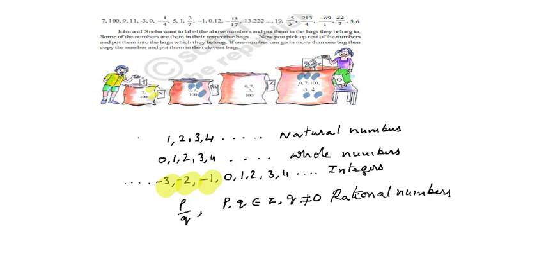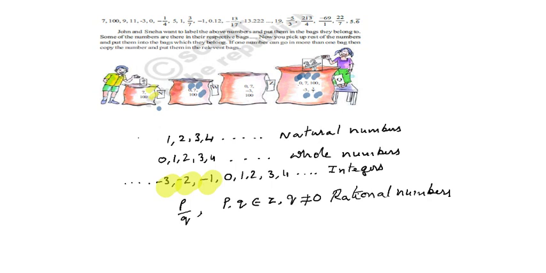That means 0 is not added in the natural numbers. 0 is added in the whole numbers because it is separate. 0 belongs to the whole numbers, and also 0 is in Z. And that means 0 also belongs to integers. 0 belongs to whole numbers, integers, and quotient numbers, that is rational numbers. That means 0 is in the second bag, whole numbers, the third bag, integers, and the fourth bag, rational numbers. But 0 is not in the first bag because these are the natural number bag.